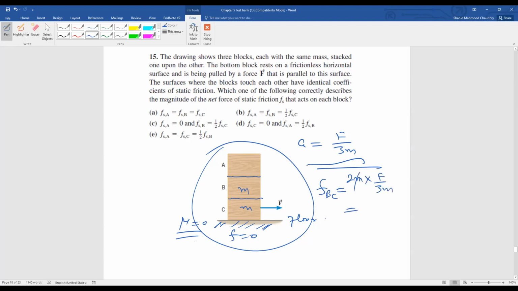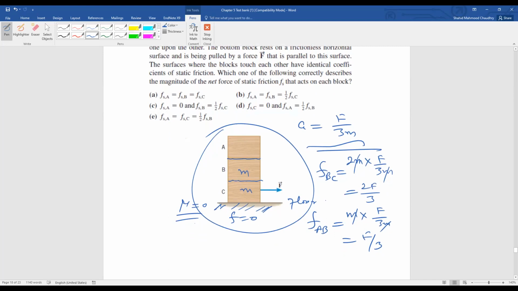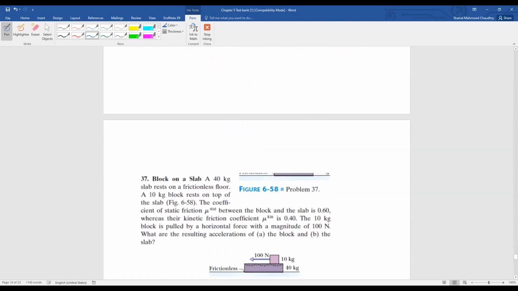You can solve it and get the answer of 2F over 3. For AB, so remember for AB, when you have the upper mass and the lower mass, then you will get that m into F over 3m. So cancel this one. This is F over 3. So your answer will be F over 3. So here maybe the answer is this one, but I'm not sure that this answer is correct or not. Okay.